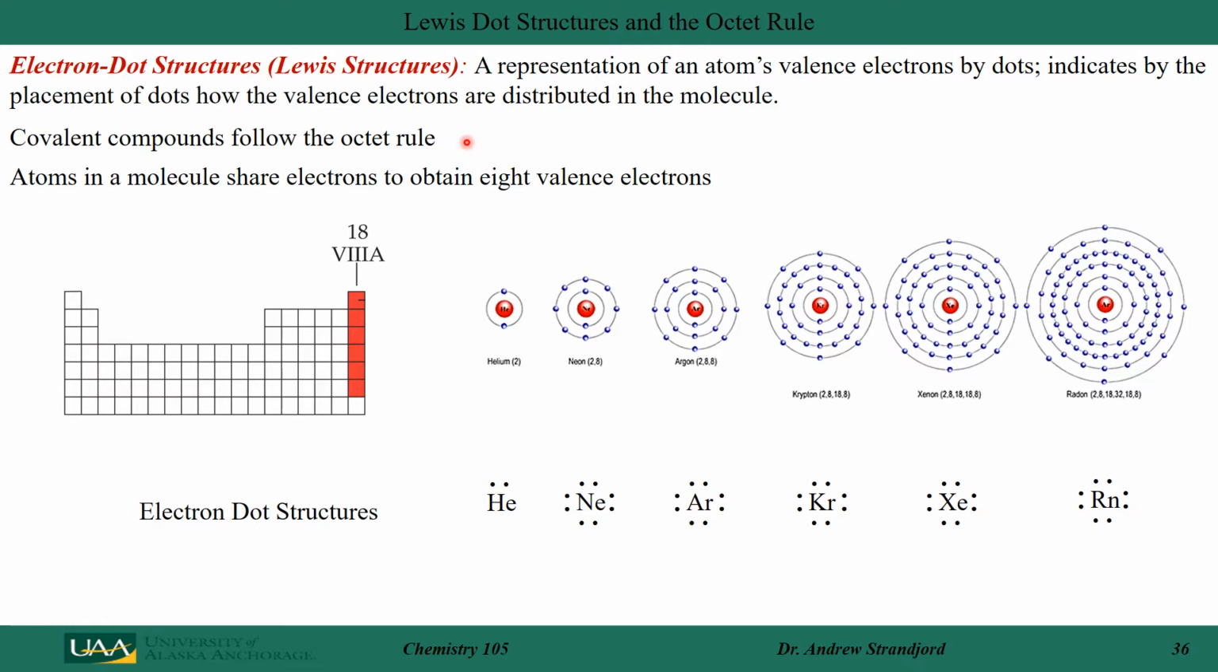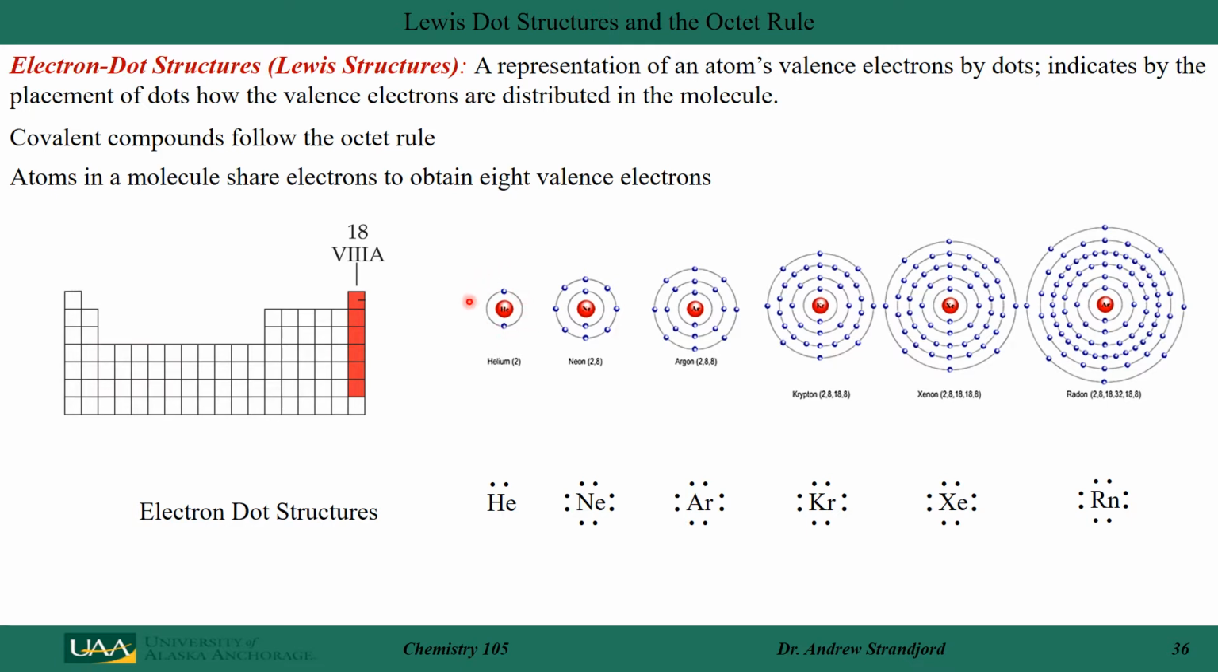So covalent compounds typically follow the octet rule. They want to have an octet of electrons in their outermost valence shell. If we look at some examples of that, we have neon, which has 8, argon, krypton, xenon, and radon. Those are the noble elements, and they all have 8 electrons in their outermost valence shell. Helium is also a noble element, and it only has 2 electrons because its outermost valence shell is just the